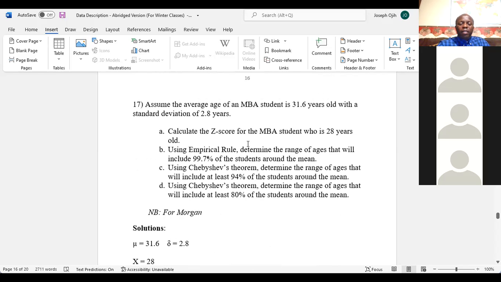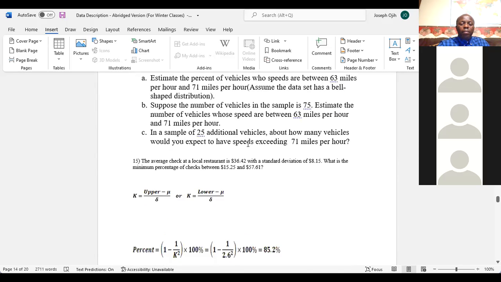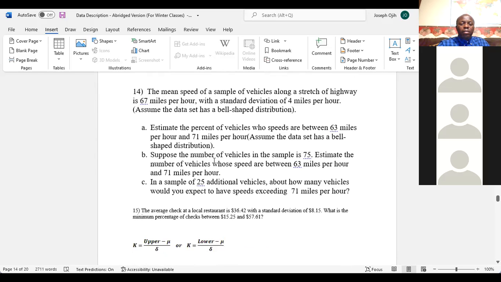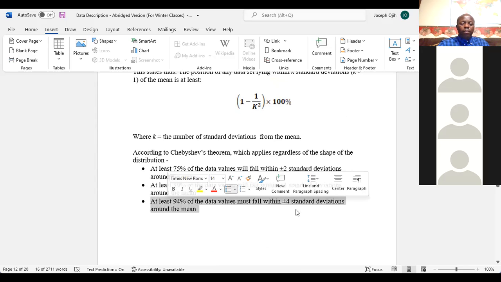Now, for Chebyshev, it says that at least 94% of data values must fall within 4 standard deviations of the mean. According to our Chebyshev theorem, we use 4 instead of 3 now. That would basically give us what we are looking for.